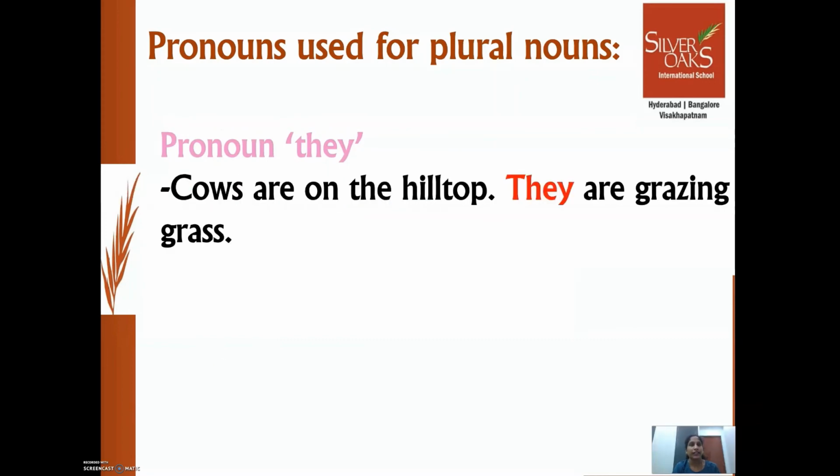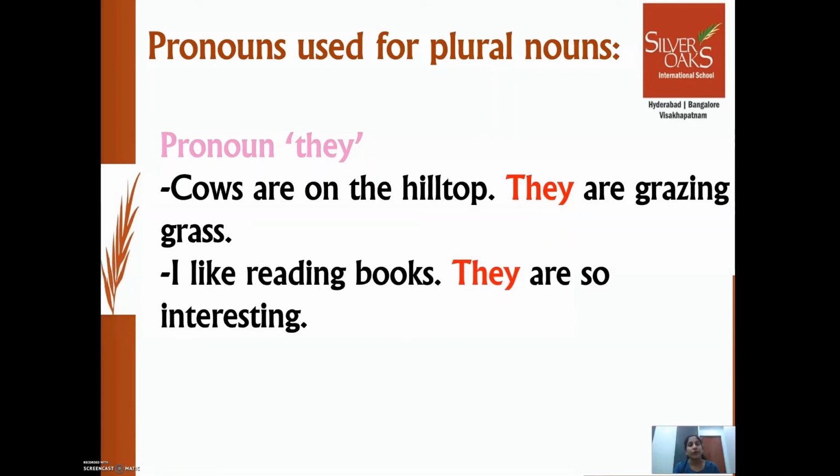Cows are on the hilltop. They are grazing grass. Here, cows is the noun. And who are grazing grass? Cows are grazing grass. And in the next part of the sentence, the noun cows is being replaced with the pronoun they. It's talking about cows, right? So instead of repeating the word cows, we use the pronoun they. Let's see one more example.